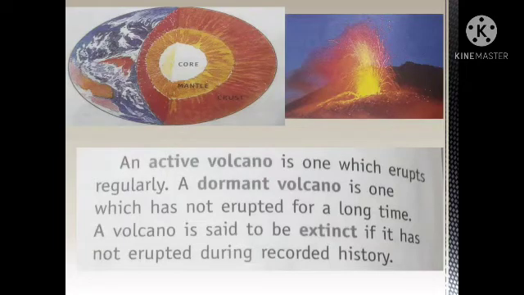An active volcano is one which erupts regularly. A dormant volcano is one which has not erupted for a long time. A volcano is said to be extinct if it has not erupted during recorded history.